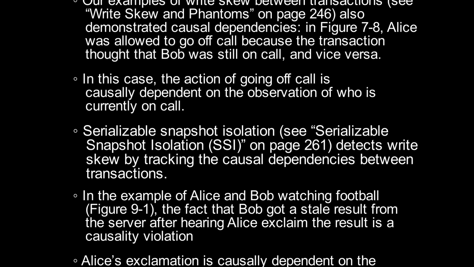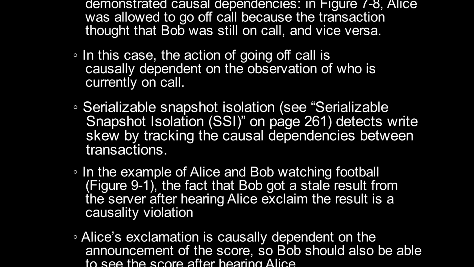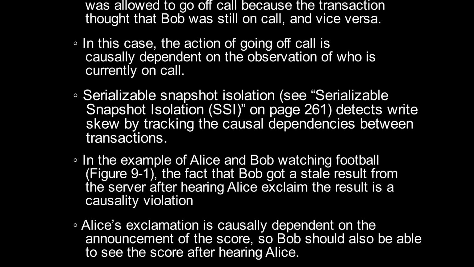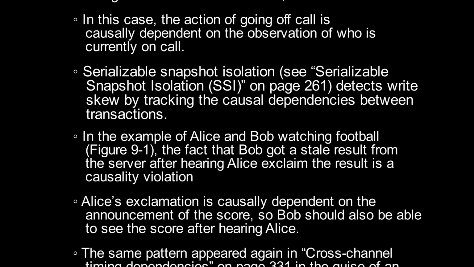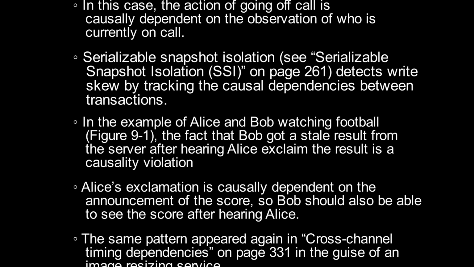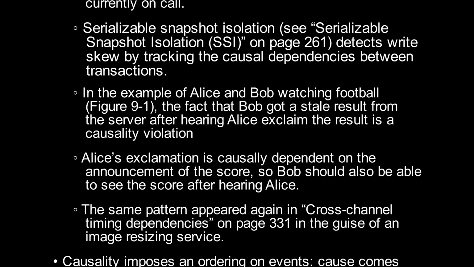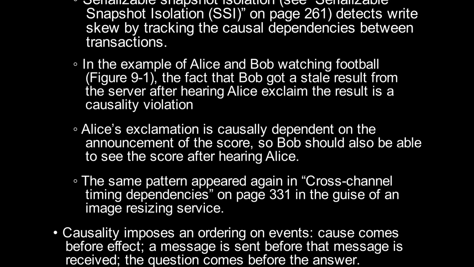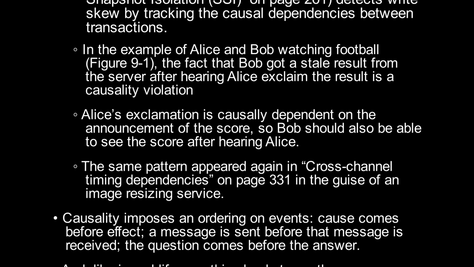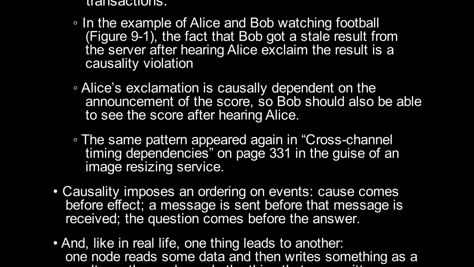In the example of Alice and Bob watching football, figure 9-1, the fact that Bob got a stale result from the server after hearing Alice exclaim the result is a causality violation. Alice's exclamation is causally dependent on the announcement of the score, so Bob should also be able to see the score after hearing Alice. The same pattern appeared again in cross-channel timing dependencies on page 331 in the guise of an image resizing service. Causality imposes an ordering on events.